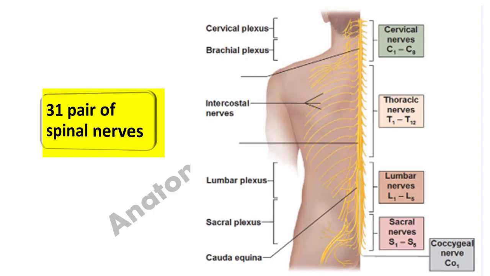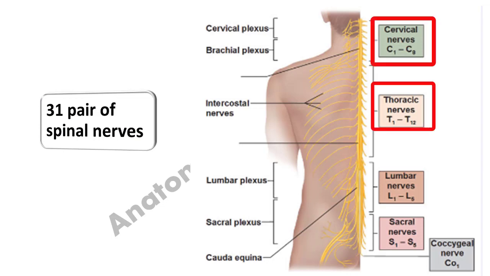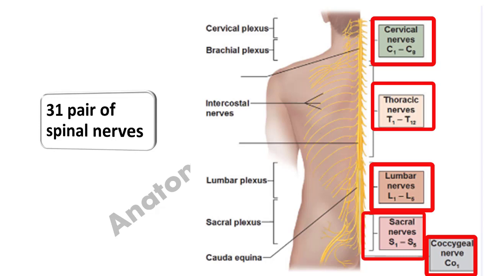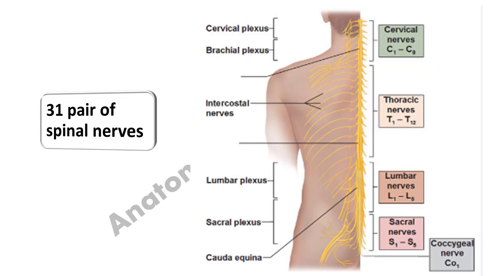We classify them into 5 regions depending upon their origin along the spinal cord, and these 5 regions are cervical, thoracic, lumbar, sacral, and the coccygeal nerves. Spinal nerves are responsible for transmitting sensory and the motor signals between the spinal cord and the rest of the body.